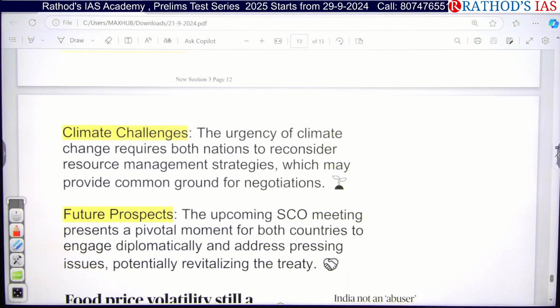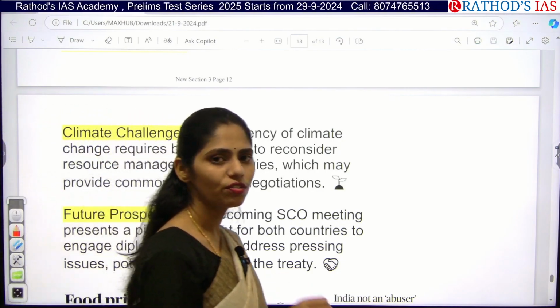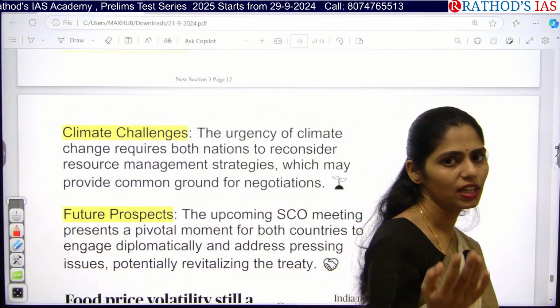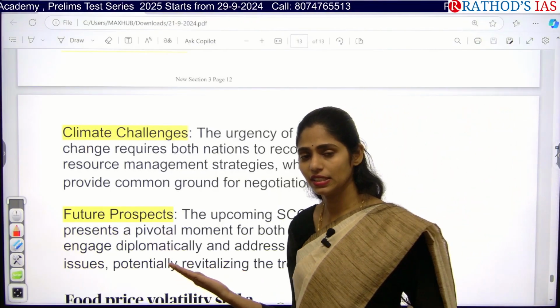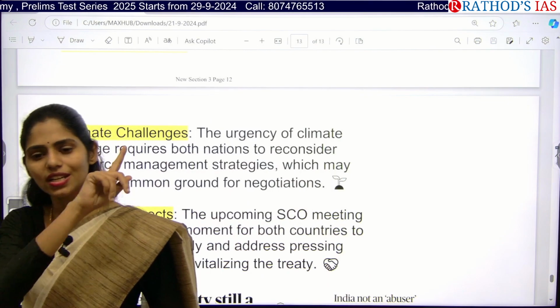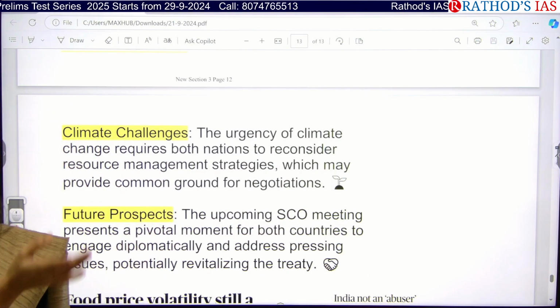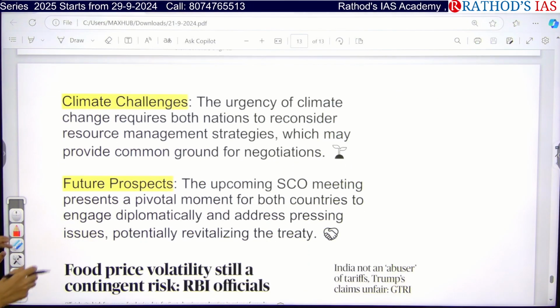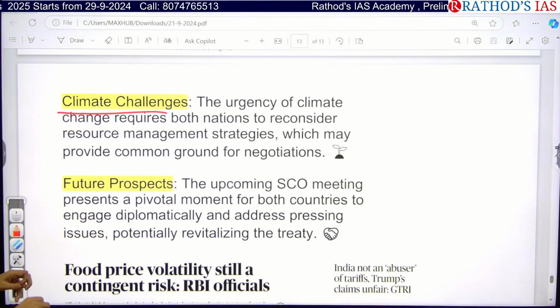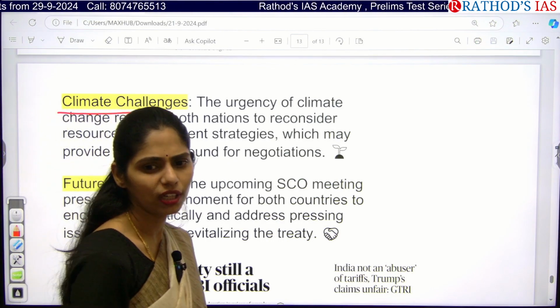And from 2019 onwards, there were lots of changes in Jammu and Kashmir, like the abrogation of Article 370 and Article 35A. Because of this, there is an impact on bilateral relations between India and Pakistan. And in future we are also going to have climate change. As you all know, if this treaty is broken, who will be affected more, India or Pakistan?